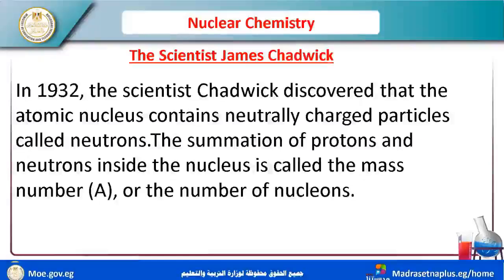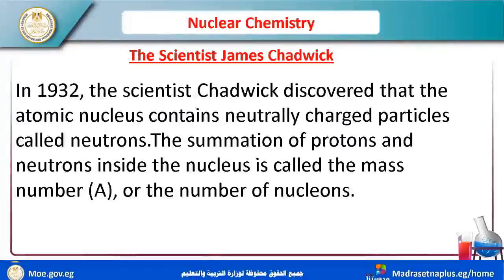So the scientist Henry used that to indicate these radiations. Why use uranium compounds? Because uranium is a radioactive element.